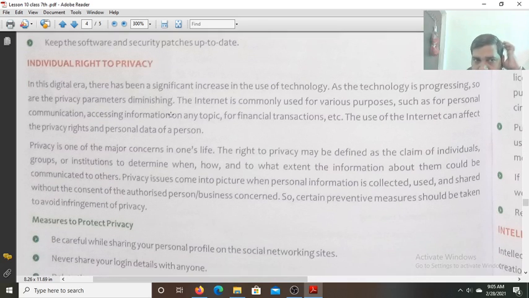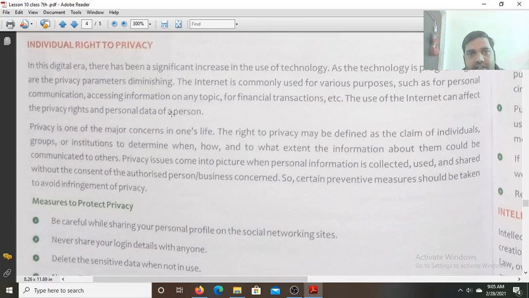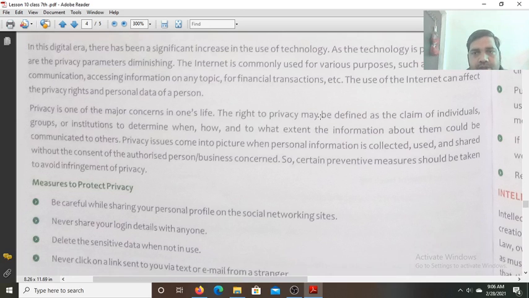Individual right to privacy. In this digital era, there has been a significant increase in the use of technology. As the technology is progressing, so are the privacy parameters diminishing. So the internet is commonly used for various purposes such as personal communication, accessing information on any topic, and financial transactions. Use of the internet can affect the privacy rights and personal data of a person because most of the personal information we are sharing is over the internet.